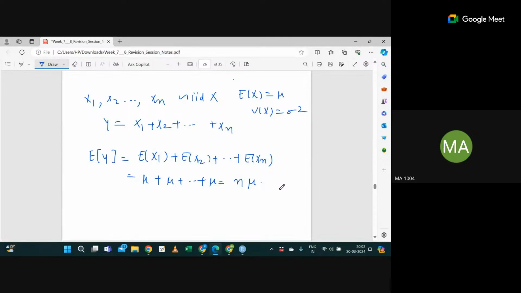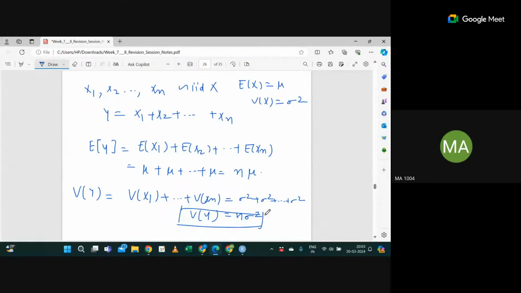The variance of y is variance of x1 plus up to variance of xn, sigma square plus sigma square up to sigma square, which is n times sigma square. Is this clear now?